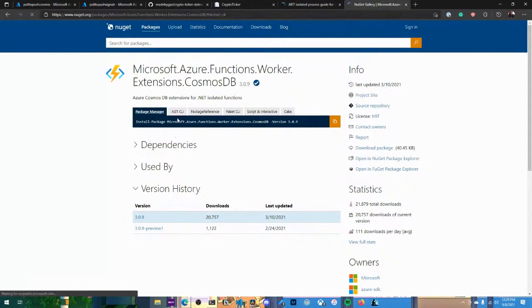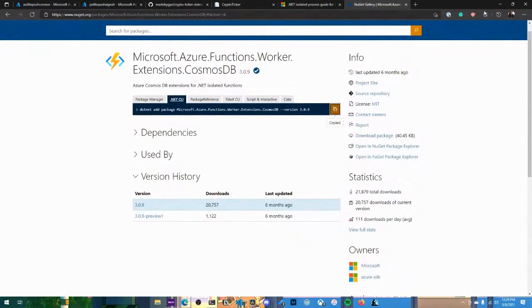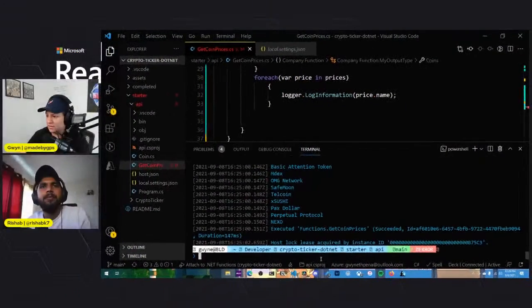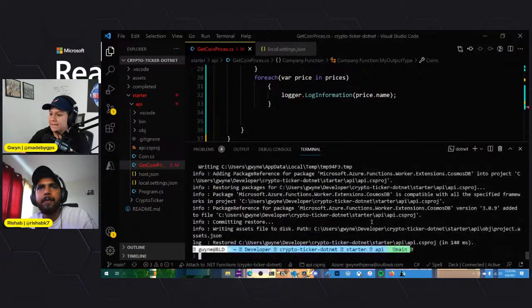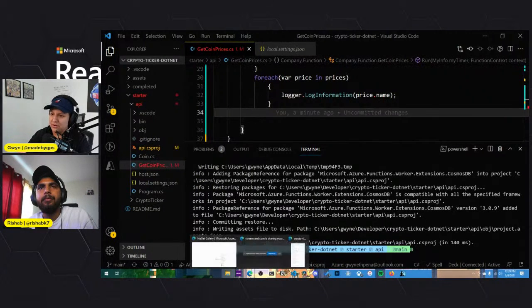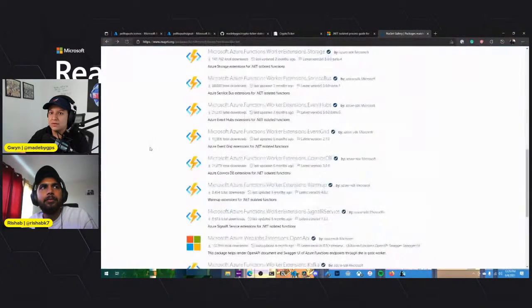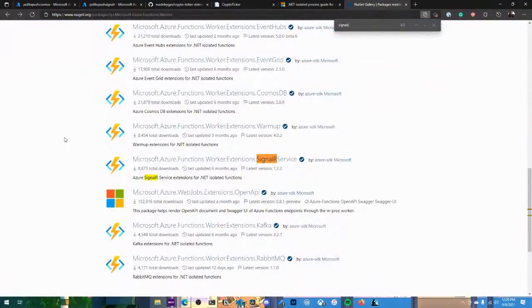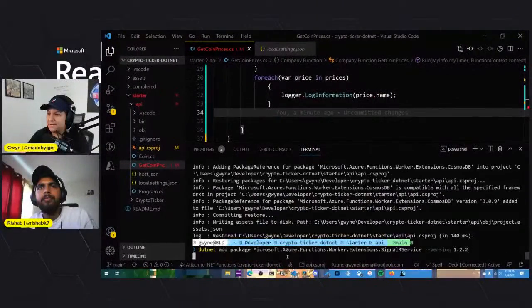This is really slow for some reason. I don't know if it's my internet or... There we go. Okay. And then just make sure we're in the function. Yes, we're in the right one. Paste that in there. Okay, so now I've added that package. Might as well add the SignalR one in here too. Go back. SignalR. All right, we'll add this one too, and then we'll add this one in here.